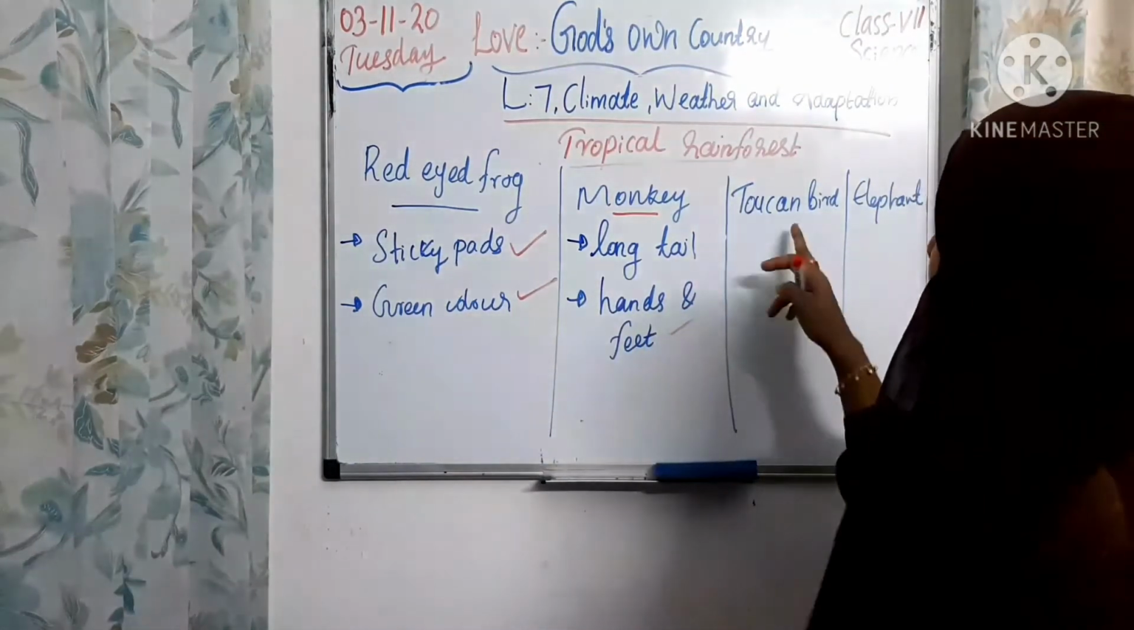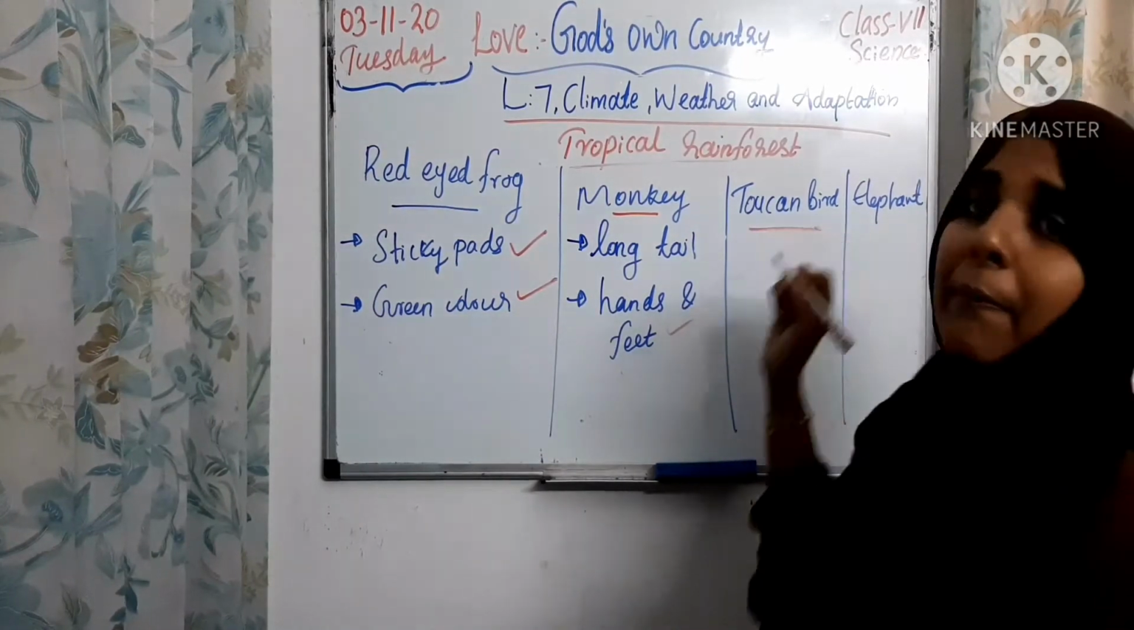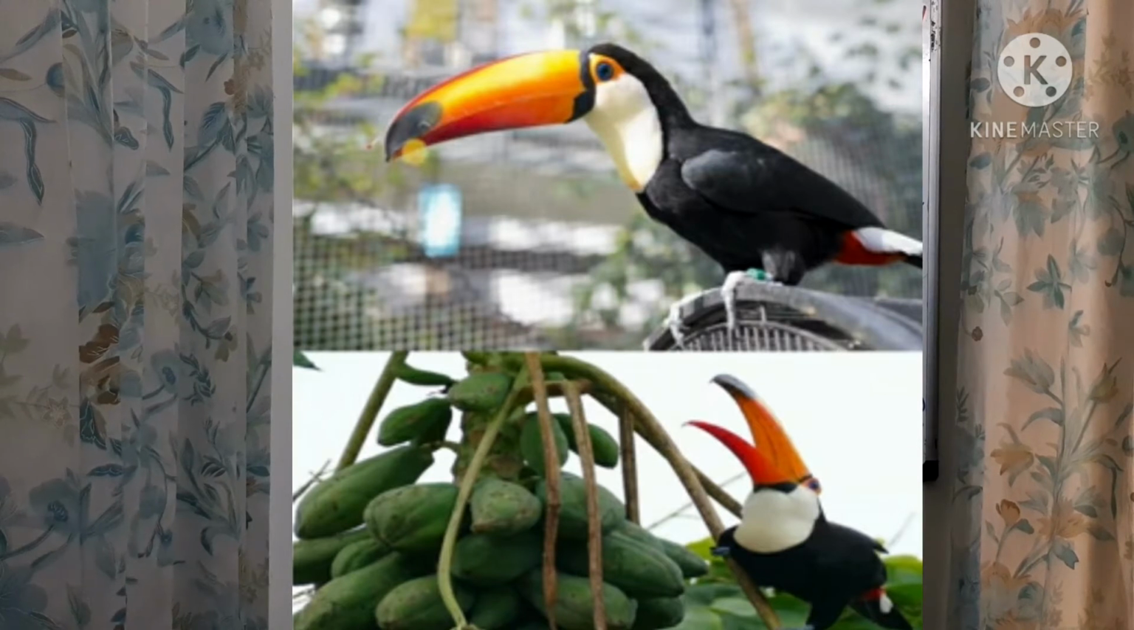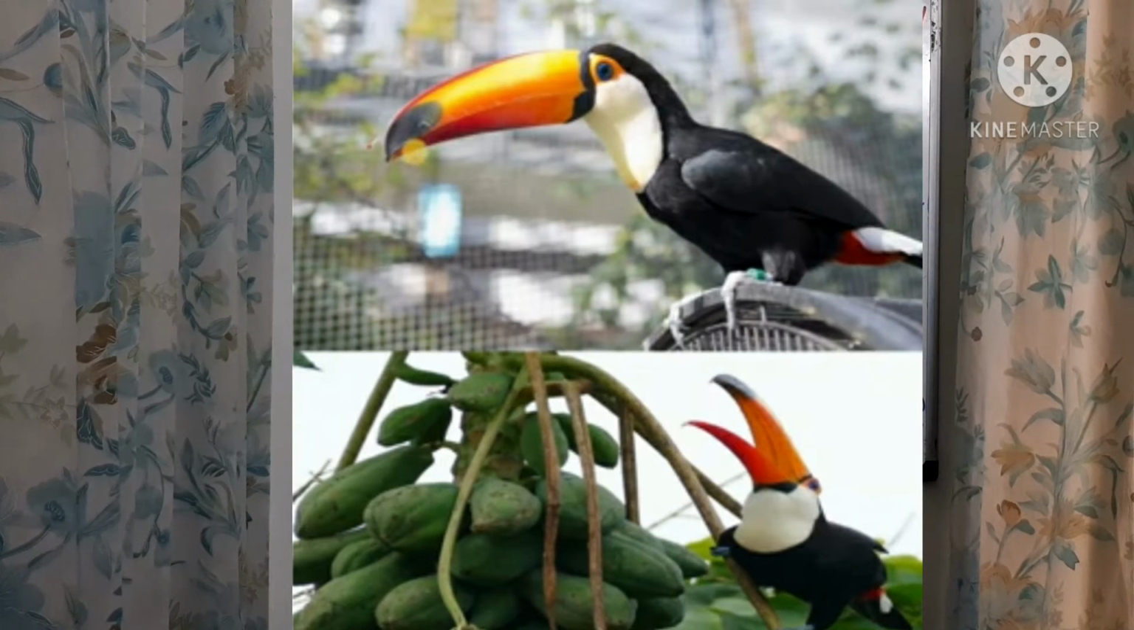Okay, next we can check the toucan bird. Look at this picture, children. We can see the toucan bird has a long and large beak, right? Which helps it to reach the fruits on branches which are otherwise too weak to support its weight.